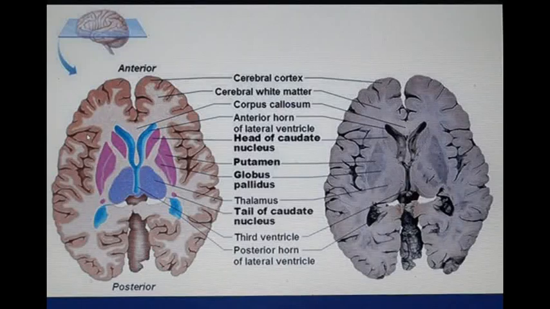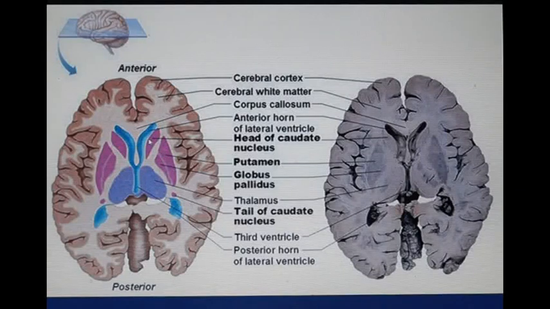Let us understand the location of basal ganglia or basal nuclei in cross sections of the brain. This is the cross section which is taken near the base of the brain at the level of the internal capsule, where we can locate the basal ganglia. The other side is the original cut section of the specimen. The paler structures here are the basal ganglia, and here they are represented in color codes to identify them. The head of the caudate nucleus, lentiform nucleus and tail of the caudate nucleus are shown in pink color,